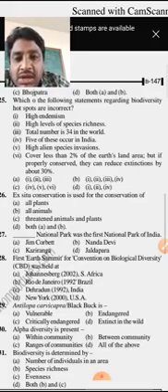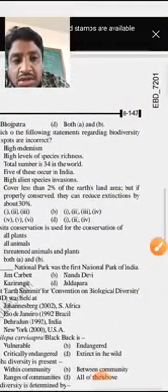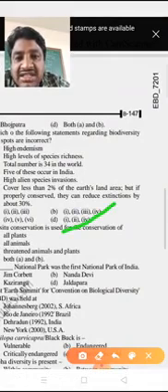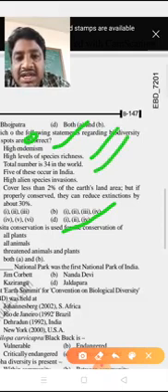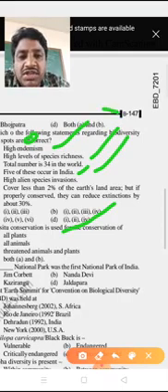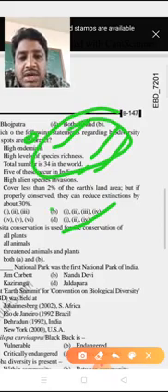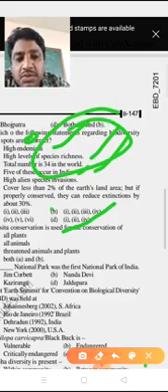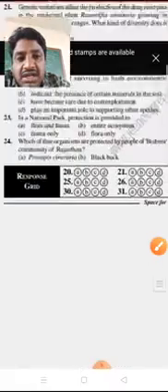So here the question asks which is incorrect. High endemism and high levels of species richness are correct, and 5 of these occurring in India is also correct. These are the right statements, so option B is the right answer.